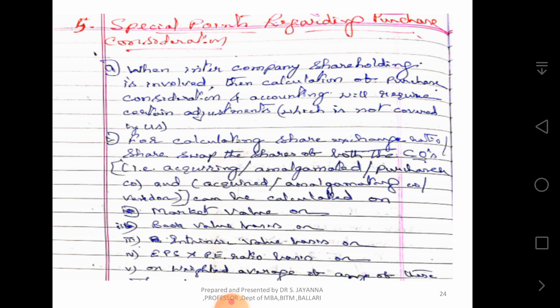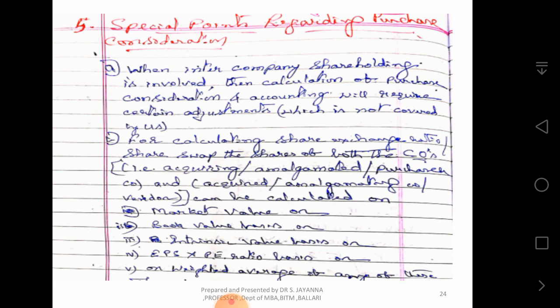That can be calculated. What are those things to be calculated? Market value, you should know. Market value basis you can calculate it. Book value basis you can calculate it. Intrinsic value basis also you can calculate it. Or else EPS into PE ratio basis you can calculate it. Or on weighted average basis also you can calculate it. For calculation of these, the following terms which you have already learnt in earlier classes will be repeated here. These terms are explained as below.